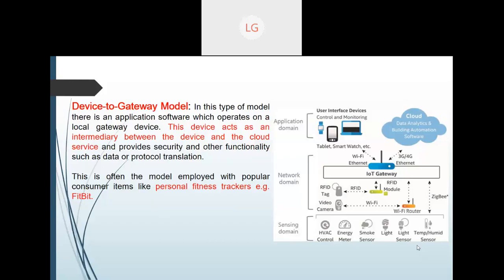So I'm sure that now you are aware of the communication models related to IoT. Three communication models I have discussed. One is device to device, then I discussed device to cloud, and the last one, which you can see in personal fitness trackers like Fitbit, is the device to gateway model. In this device to gateway model, the gateway acts as an intermediary between the device and the cloud.